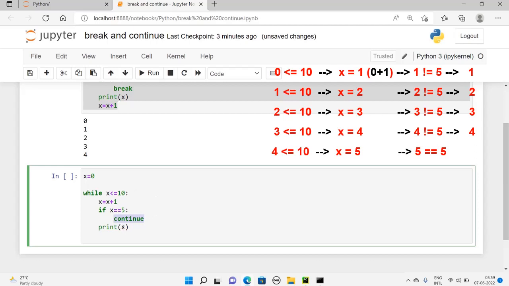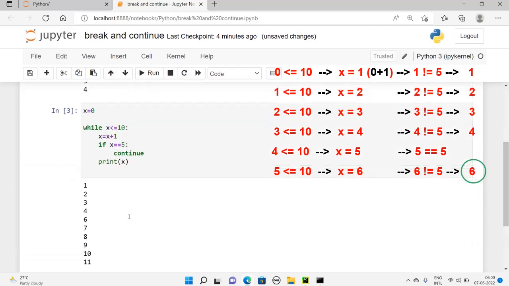So at 5, we will not get it printed, because the print statement is below, but before that it meets the continue statement. So it will not execute the print. It will go back to the condition check. Is 5 less than or equal to 10? Yes. Then 5 becomes 6. 6 is not equal to 5, so 6 will be printed. Earlier we got 4 and after that we are getting 6.